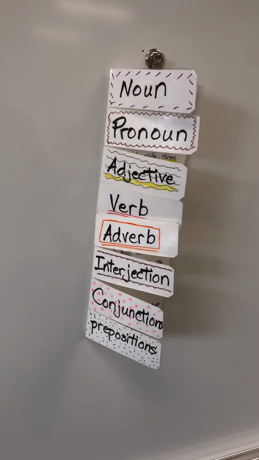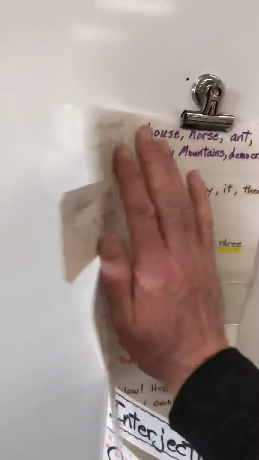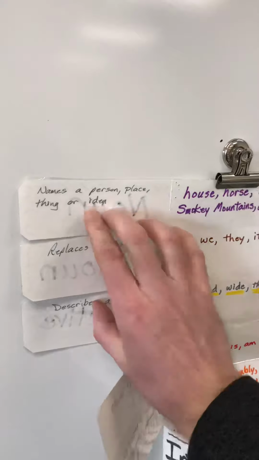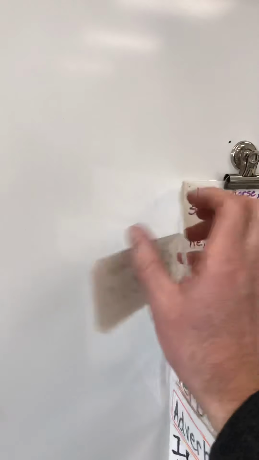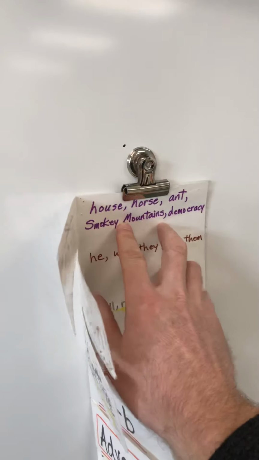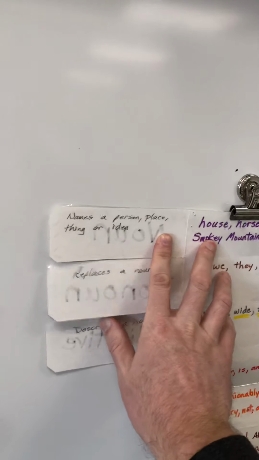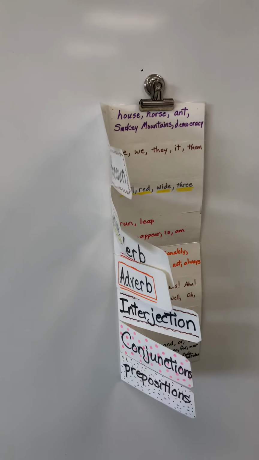What I did was I took a rectangle piece of paper, wrote it on one side, flipped it over, and I wrote the definition on the back, real light so it didn't go through the paper. And then I gave an example right here. So I used a rectangle piece of paper, folded it in half vertically, then folded it in half horizontally, and then again in half, and then you can get all your 8 sections.